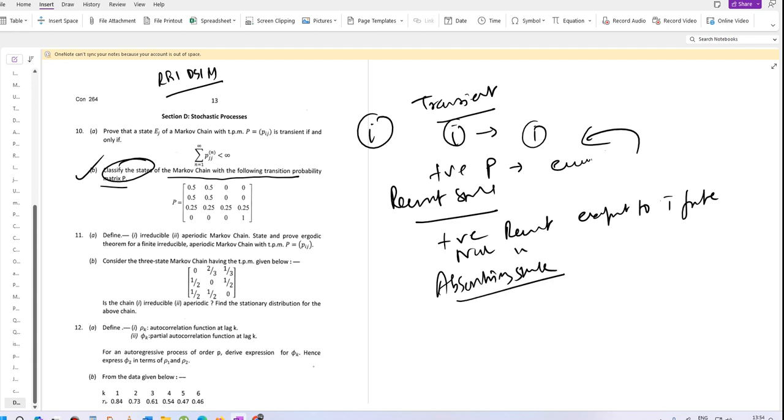A state I is absorbing if once the system enters the state, it stays there forever. The probability of transitioning to any other state from this state is 0. So now let's analyze the given matrix.